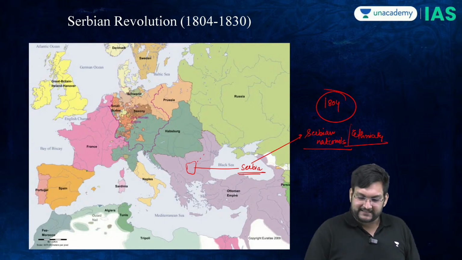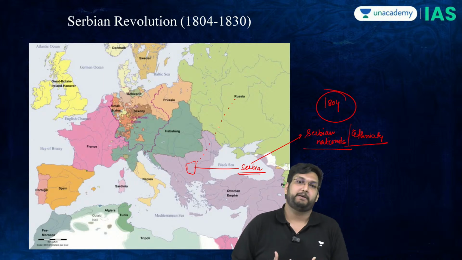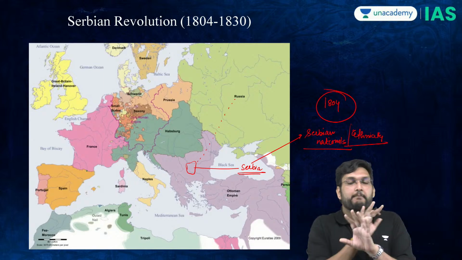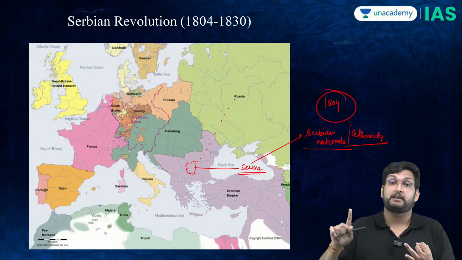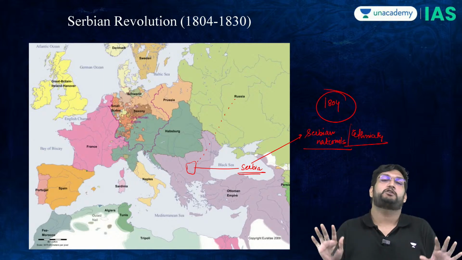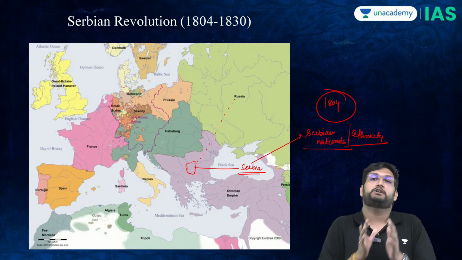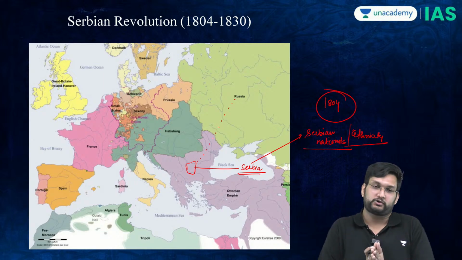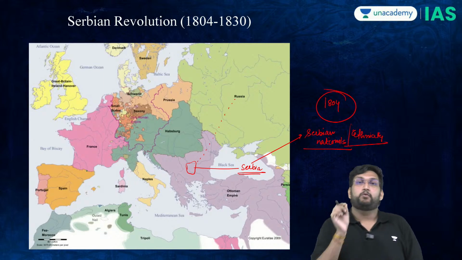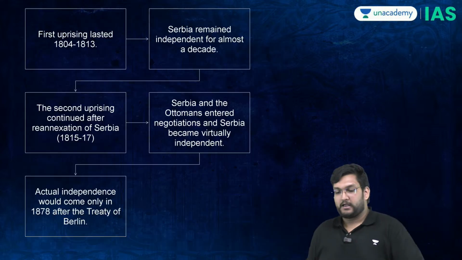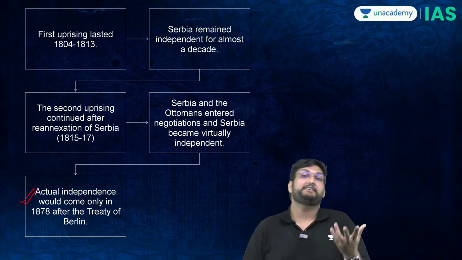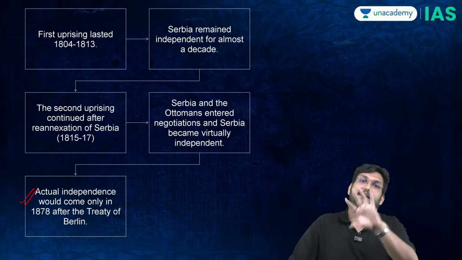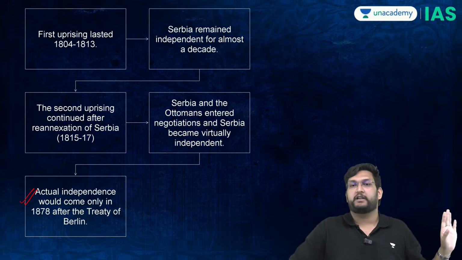Meaning, the Serbians even said to the Russians, help us get independence because we are also Slavs, but the Russians did not help. Neither did the French help, neither did the English help. Nobody came to the rescue of Serbia. Serbia fought alone in its own revolution to get independence. And the irony of the story is, when Serbia gets independence by 1817, it will not be recognized. Nobody is going to recognize it.